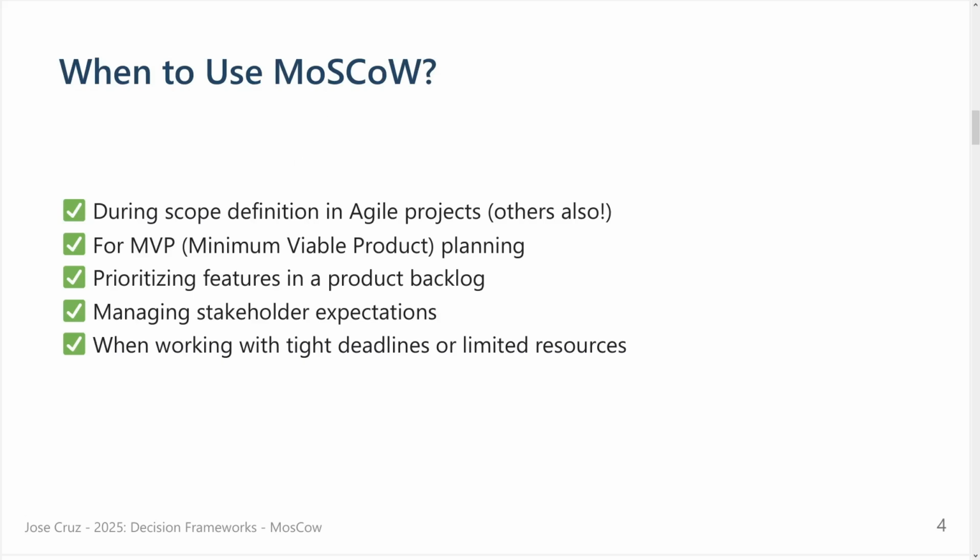Again, the definition of agile projects, managing stakeholder expectations. It's quite easy to talk with them, and they know what they want. I want this in this version. I really want this. Without this, there is no contract. So the must and the should is quite nice to have. And you can ask them, okay, what is the could have or the won't have? What can we remove for these first 2 or 3 versions? So you put all these tasks, for instance, on the won't have, and you agree on them, and they understand this language: the must, the should, the could, and the won't.